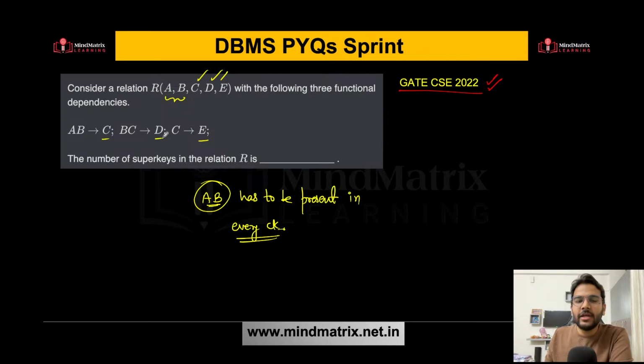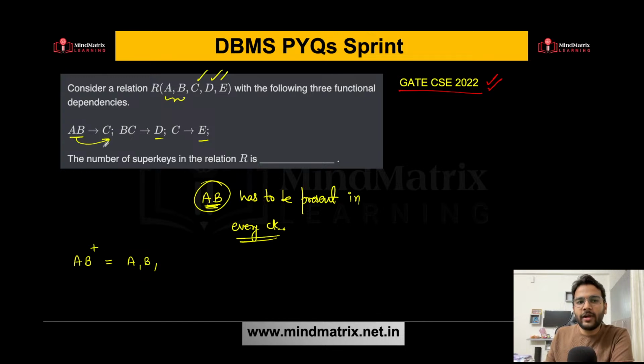So AB has to be present in every candidate key. Let's say I assume AB is my candidate key. Let's find out whether AB is the candidate key or not. In order to do that, you need to find the closure of AB. So closure of AB will be A, B, what else?